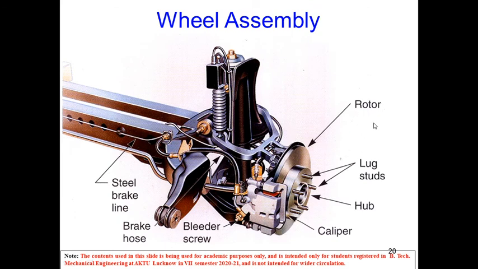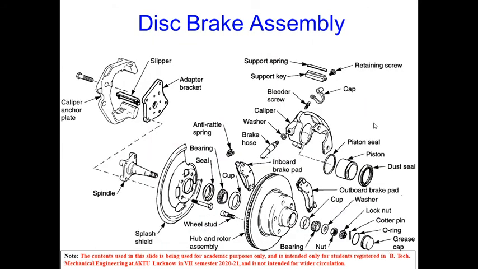So this is regarding the wheel assembly unit. The disc brake assembly exploded view can be seen from here. We have a number of components inside this. This is a disc. These are bearings, outer brake pad, inboard brake pad. These are calipers, cap, piston, piston seals, dust seals, etc. So these are fitted over the braking system for disc braking.